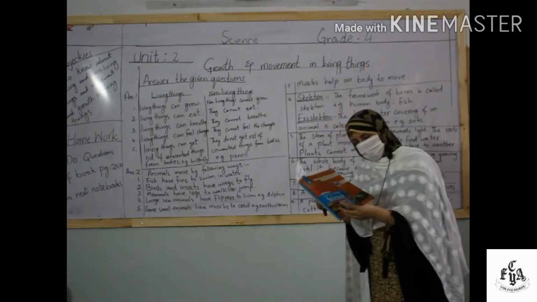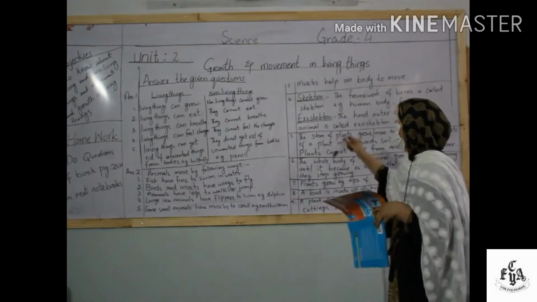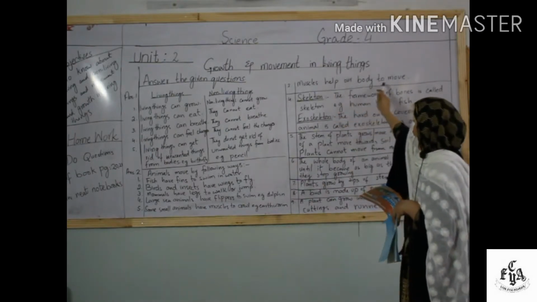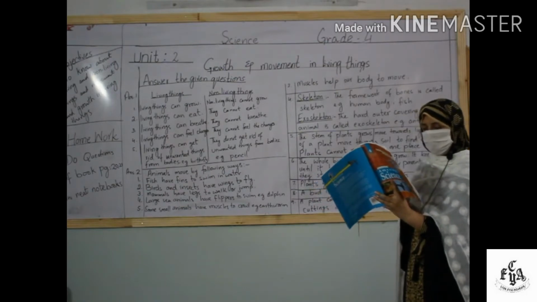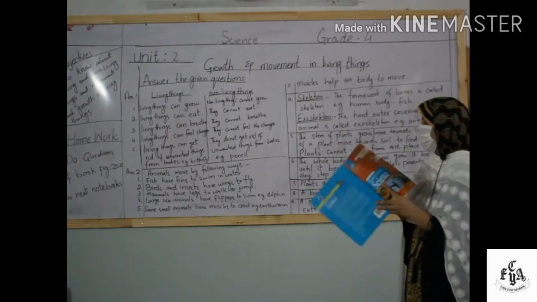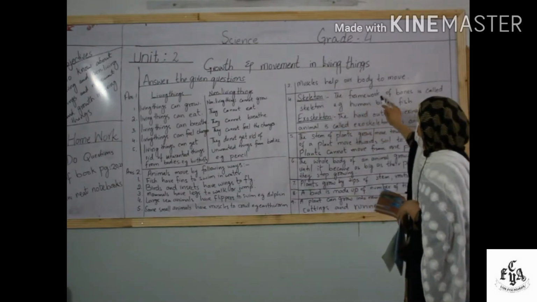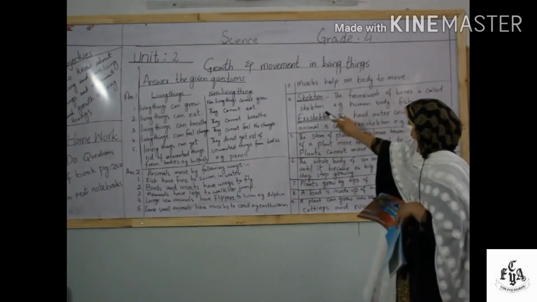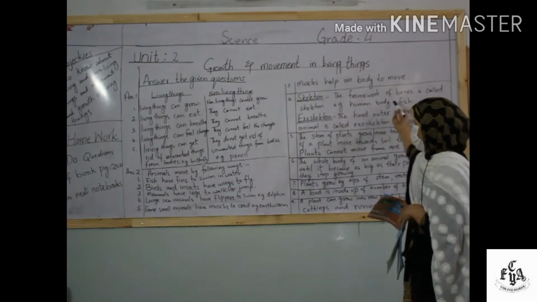Okay, question number 3 is, which parts of your body help it to move? What will be the answer? Muscles help our body to move. Question number 4, what is the difference between a skeleton and an exoskeleton? So the answer is, skeleton. The framework of the bones is called the skeleton. You will write the example, for example, a human body or a fish skeleton.